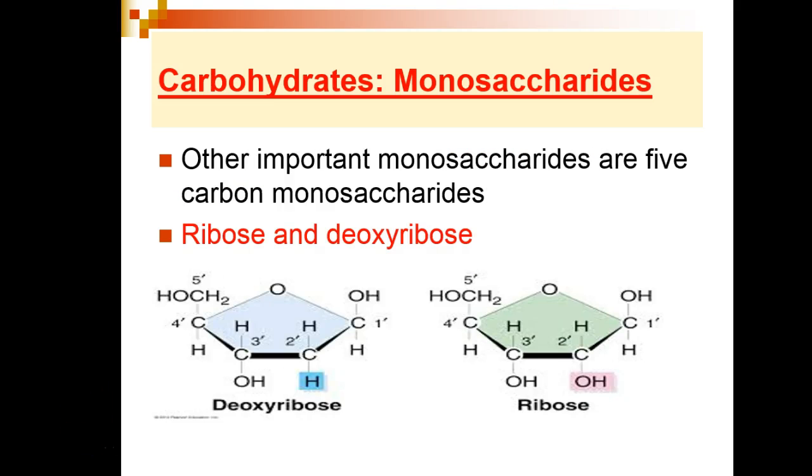Another group of monosaccharides are 5-carbon sugars, deoxyribose and ribose. These monosaccharides are found as part of nucleic acid molecules.